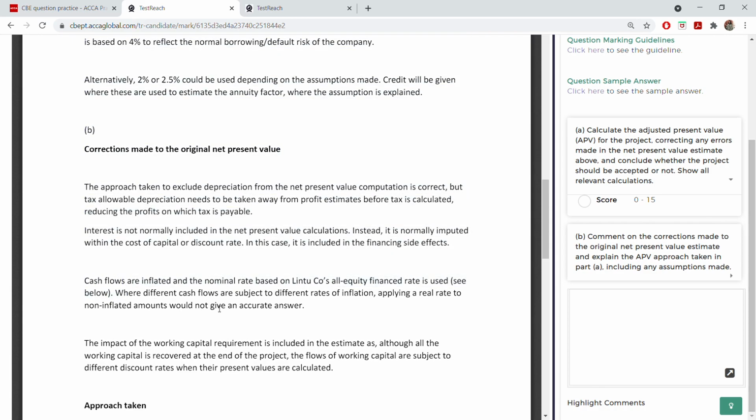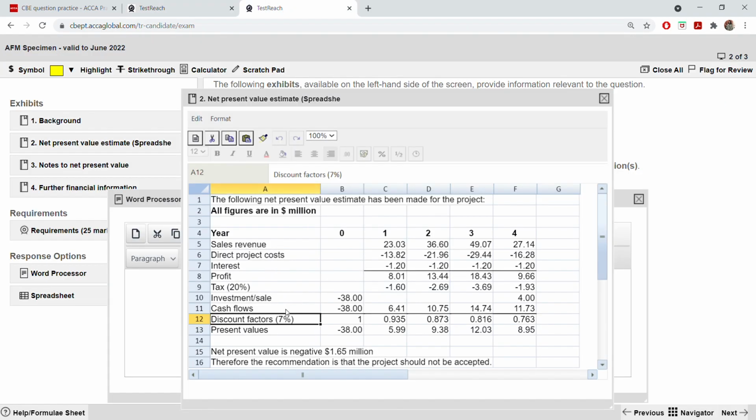Remember you have to give reasons also why it's not right to use the real rate. Because different things, like you see sales are inflating at 8%, cost of sales are inflating at 4%. That's why using real rate for non-adjusted amounts will not give an accurate answer. That also you can write in your answer. So second point you will get from there. First interest, second inflation, wrong discount rate. Third point, what is the third point you can talk about?